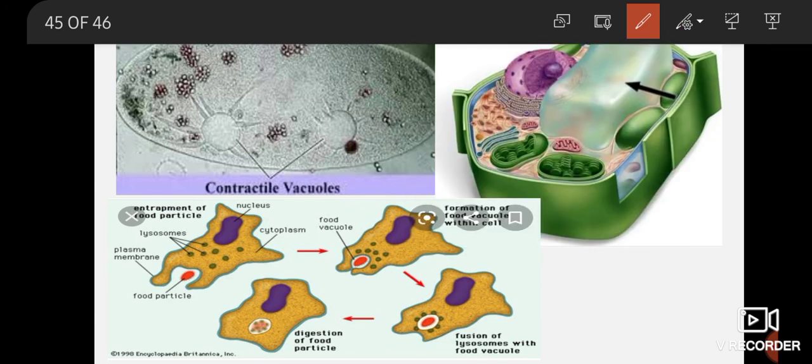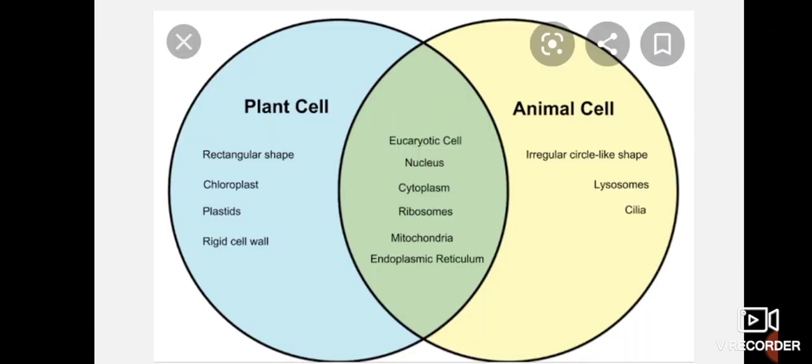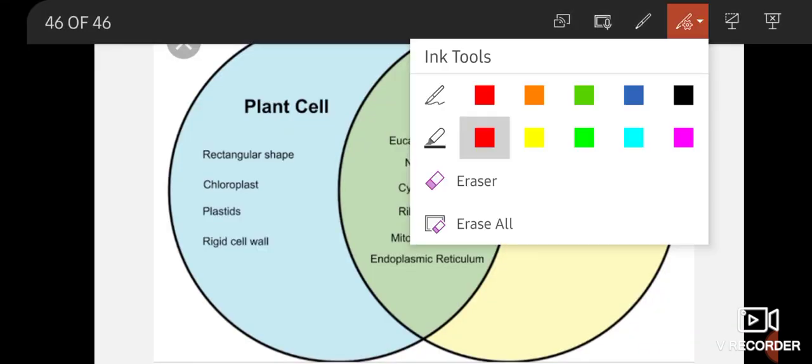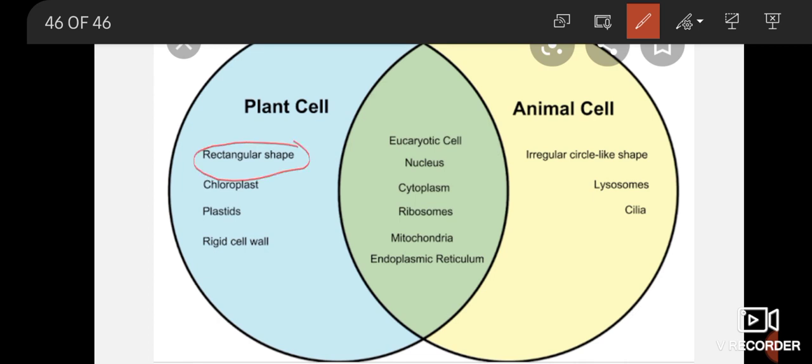And the last topic of the chapter is the difference between plant cell and animal cell. Normally a plant cell has a cell wall, so it has a particular rectangular shape, whereas animal cells do not have a cell wall, so they have an irregular shape. Plants have chloroplast, plastid and rigid cell wall, जबकि animal cell के पास chloroplast, plastid और cell wall क्या होती है, absent होती है. Besides that, animal cells have lysosomes and cilia, जो plant cell के पास absent होता है.